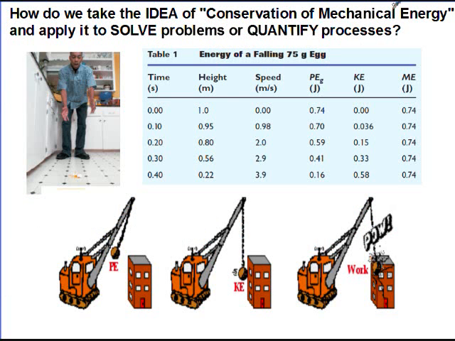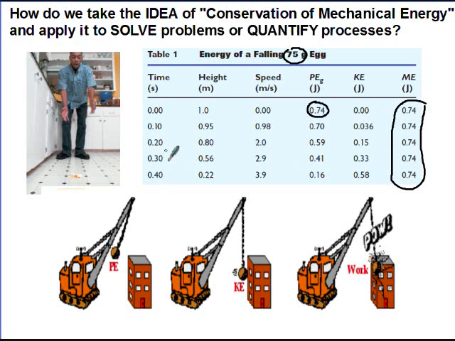How do we take the idea of conservation of mechanical energy and apply it to solve problems? Well, we're going to start with just a table to illustrate how mechanical energy is conserved. An egg is dropped in the name of science, falls off the countertop, lands on the floor, and is cracked. Well, if we look at any point in its motion here, we can see that the sum total of the mechanical energy is a constant here. It starts out at 1 meter above the ground. It's a 75-gram egg, so we could compute the gravitational potential energy. It's not moving, so it's got 0 speed, it's got 0 kinetic energy.